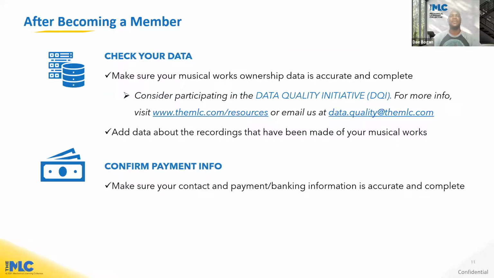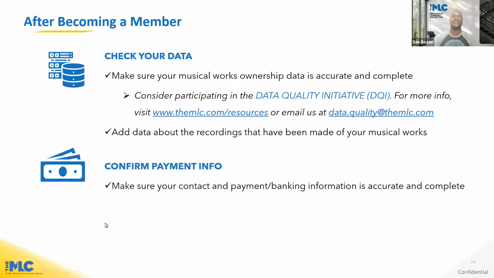So after becoming a member, you want to check your data. You can do so by, again, logging into your portal and checking the data. You can also do so by participating in our data quality initiative, which is the point of this webinar. The data quality initiative is a process for checking your data in bulk in a machine readable format, and then receiving a report on any discrepancies that may exist between the information that you have versus the information that we have.